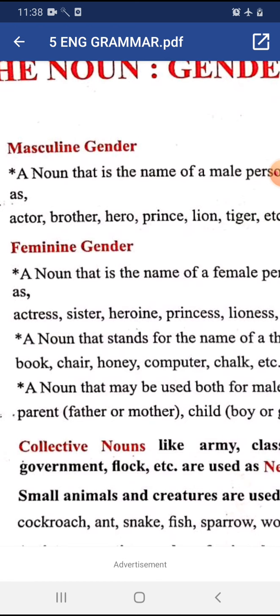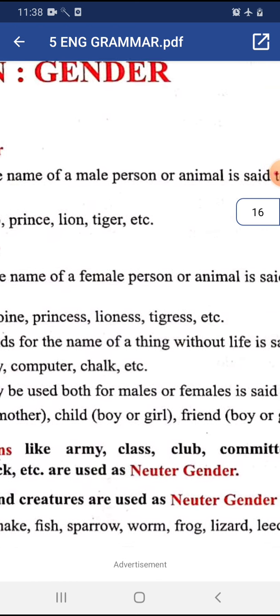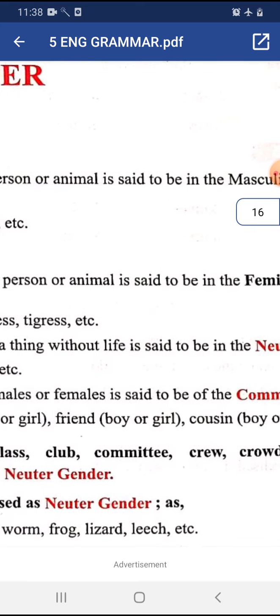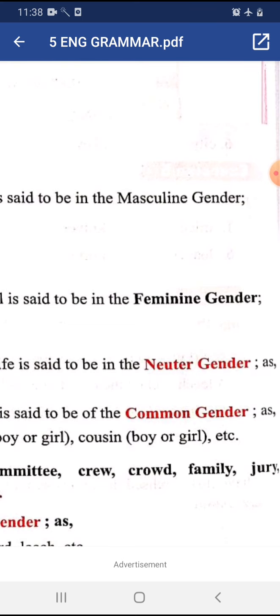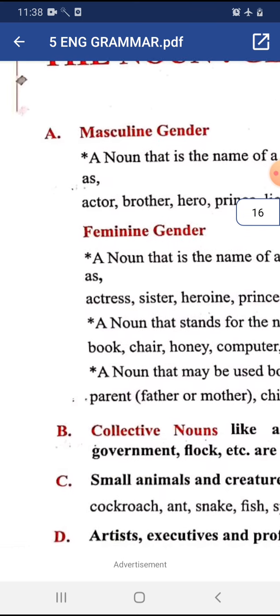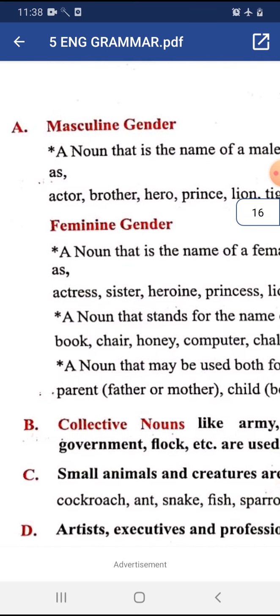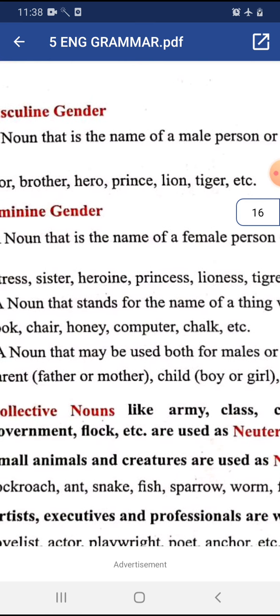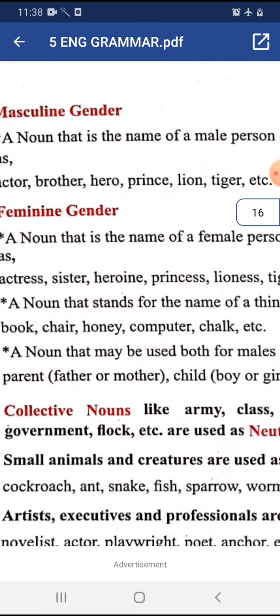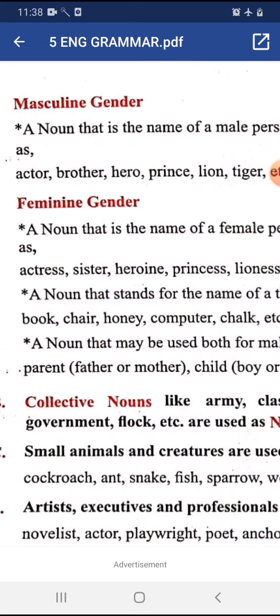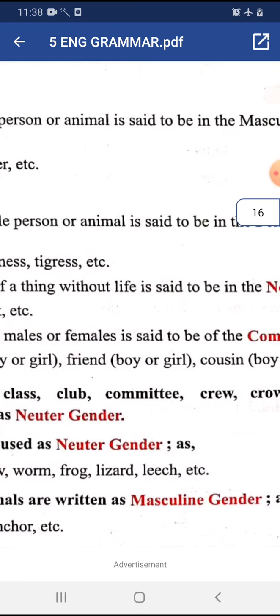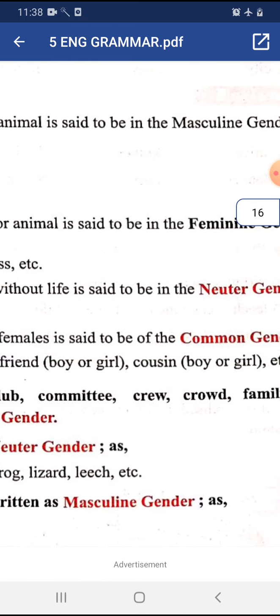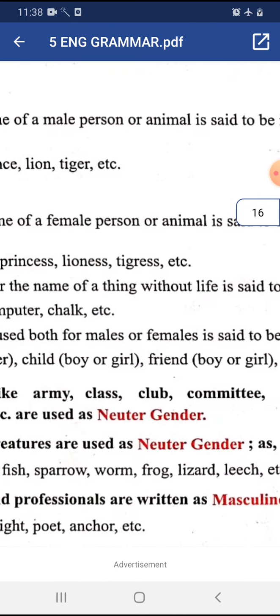What is a neuter gender? A noun that stands for the name of a thing without life is said to be in the neuter gender, which does not have a life. Example: book, chair, honey, computer, chalk, etc. Common gender: a noun that may be used both for males or females is said to be of the common gender.